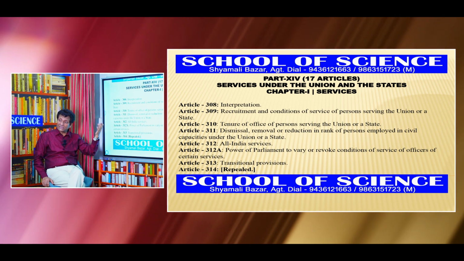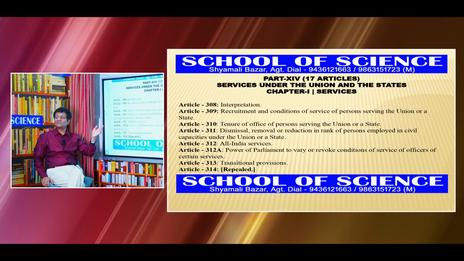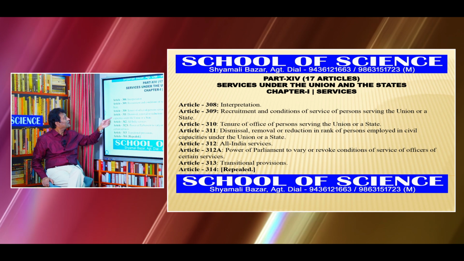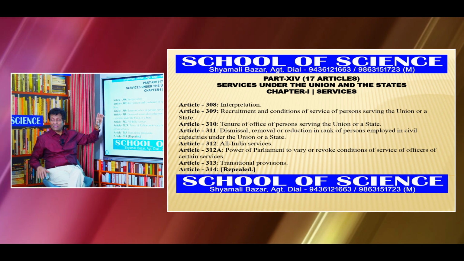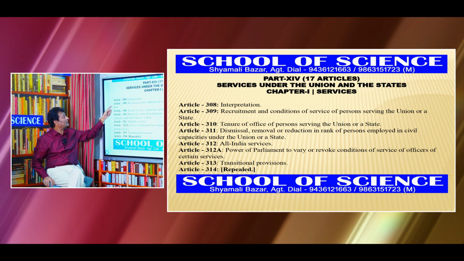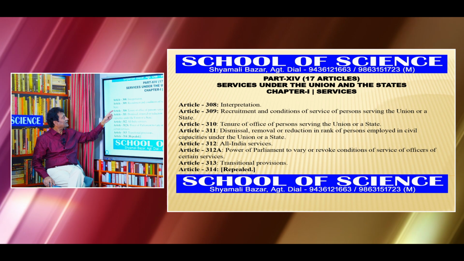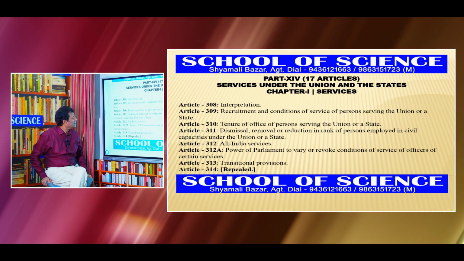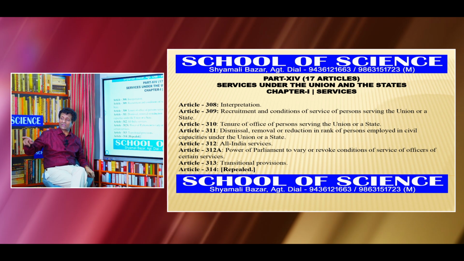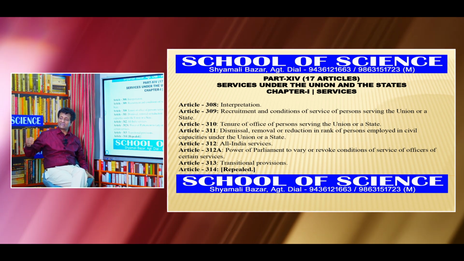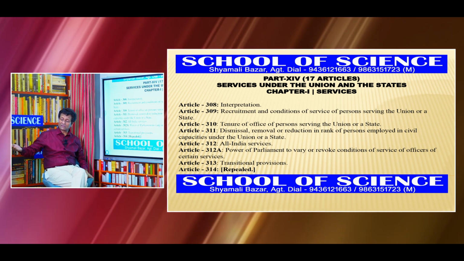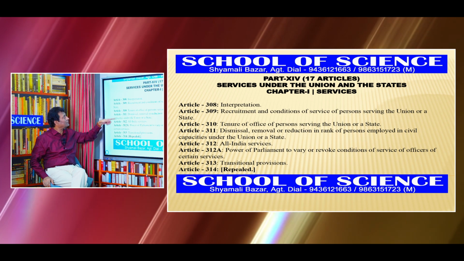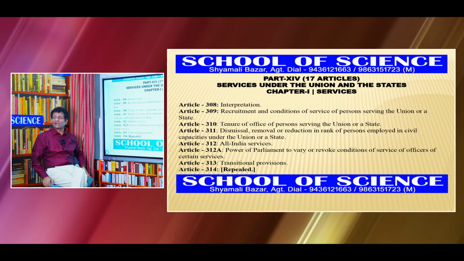So both UPSC and Tripura Public Service Commission, those who get jobs, will come under Article 309. Article 310: Tenure of office of persons serving the Union or a state. This all relates to those who would become officers, IAS, IPS, IRS or TCS, TPS. All of you will come under these articles.